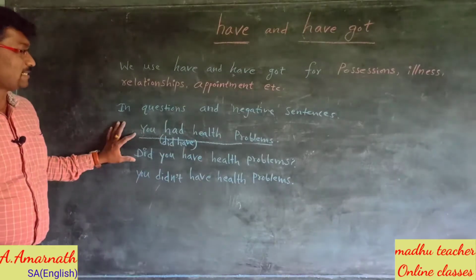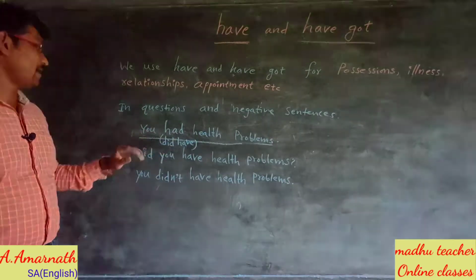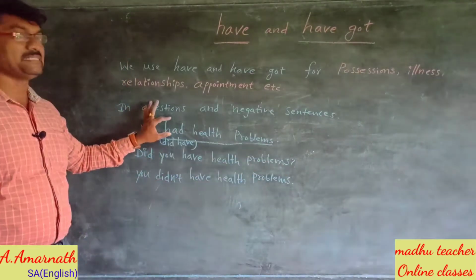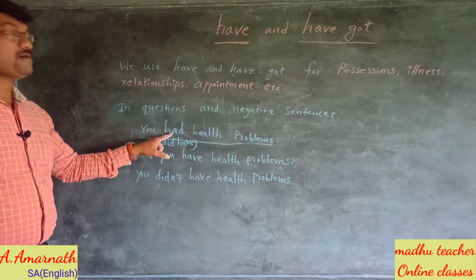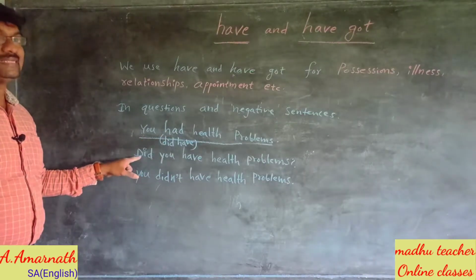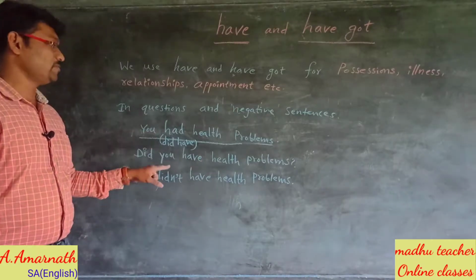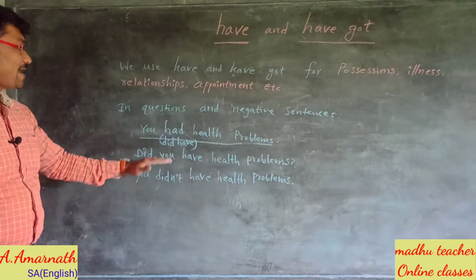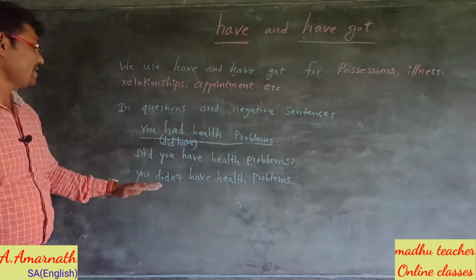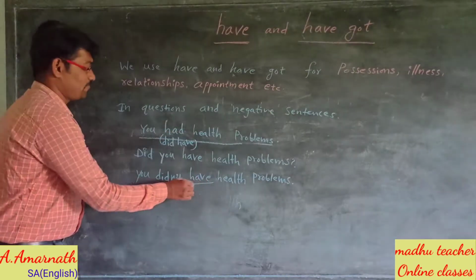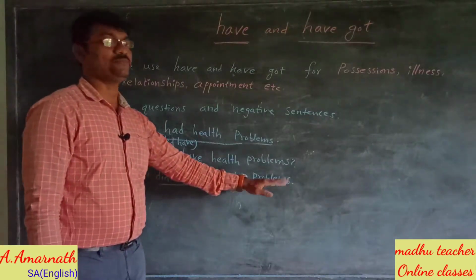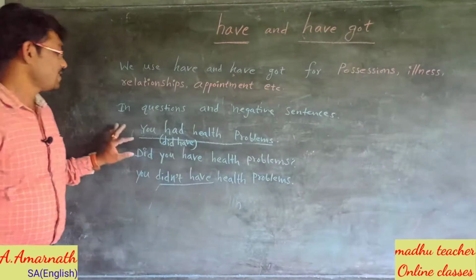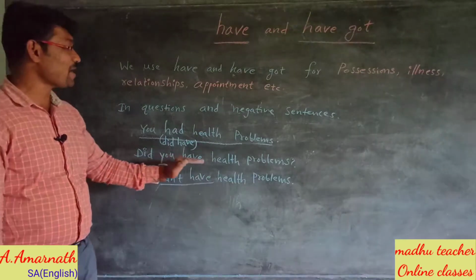Let us see the question form of had. Did you have health problems? Because here had is the main verb. It is in the past form, so we use did to change the sentence into interrogative, into a question. The negative form of had is didn't have. You didn't have health problems. This is a negative statement. Question becomes did you have health problems?